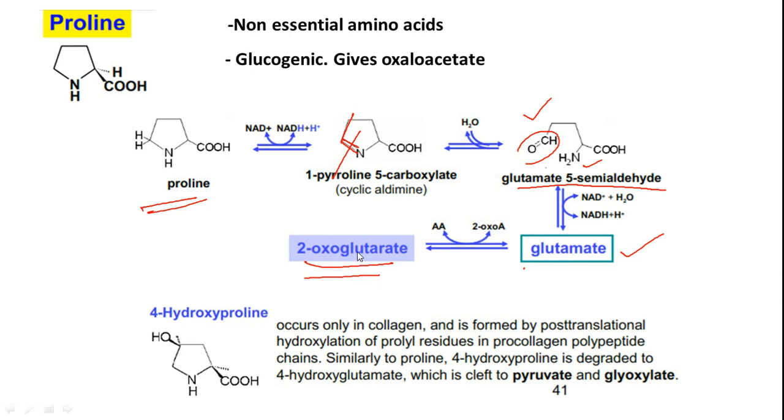A very important aspect of proline is formation of 4-hydroxyproline. This happens exclusively in collagen and is formed by post-translational hydroxylation of prolyl residues in procollagen polypeptide chains. Similarly to proline, 4-hydroxyproline is degraded to 4-hydroxyglutamate, which is cleaved to pyruvate and glyoxylate.